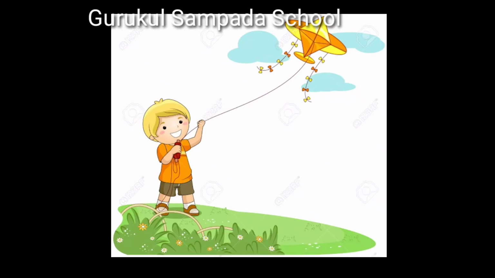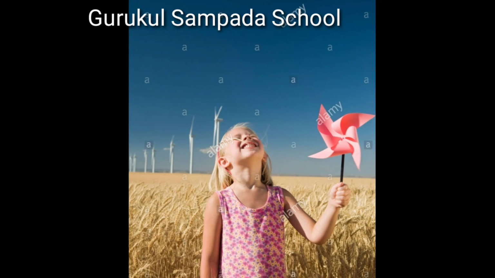Second, moving air. When we fly a kite, why does it move? Why does a pinwheel spin? This happens due to moving air. Moving air is called the wind.